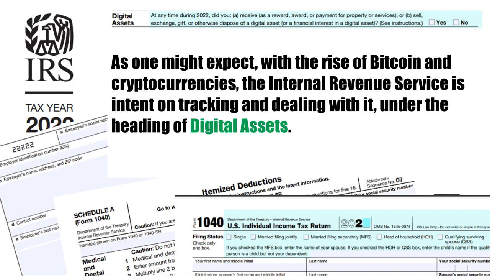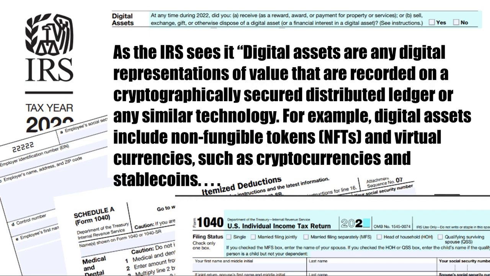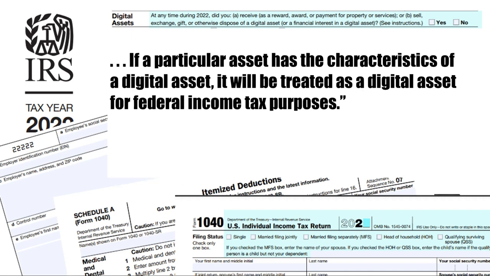As one might expect, with the rise of Bitcoin and cryptocurrencies, the Internal Revenue Service is intent on tracking and dealing with it under the heading of digital assets. As the IRS sees it, quote, digital assets are any digital representation of value that are recorded on a cryptographically secure digital ledger or any similar technology. For example, digital assets include non-fungible tokens, NFTs, and virtual currencies, such as cryptocurrencies and stable coins. If a particular asset has the characteristics of a digital asset, it will be treated as a digital asset for federal income tax purposes. End quote.